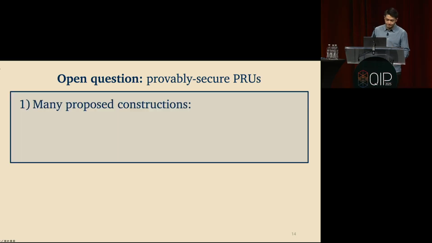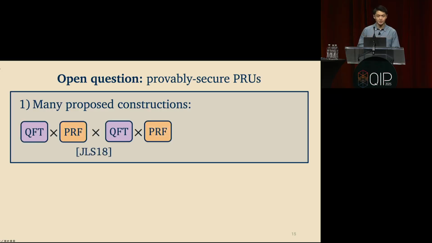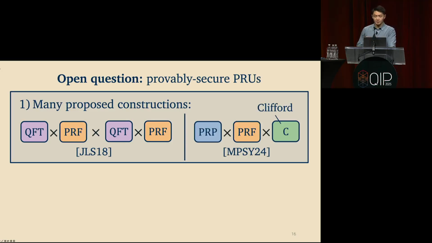So what do we know about this so far? Well, there were a number of proposed constructions. In the original work of Ji, Liu, and Song, the proposal was perhaps alternating a sequence of Fourier transforms with pseudo-random functions applied in the phase. There should be maybe more alternations here. But alternating back and forth would eventually lead to something that's Haar random, or seemingly Haar random.